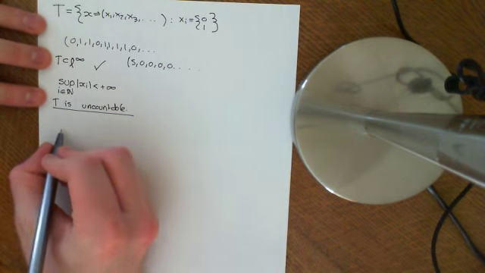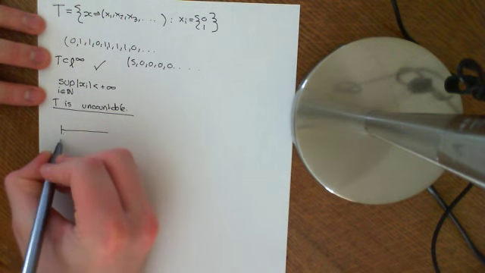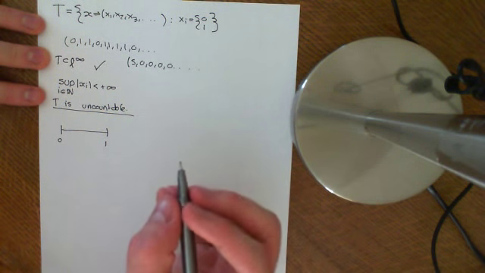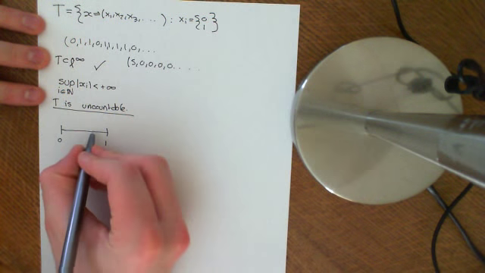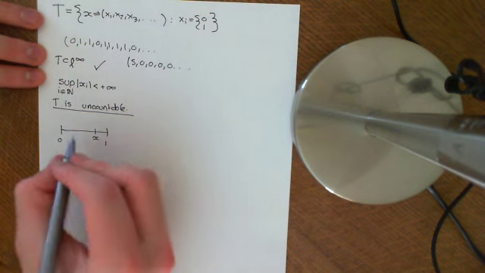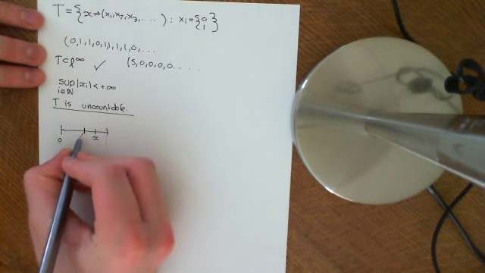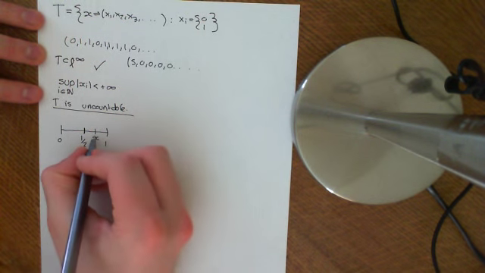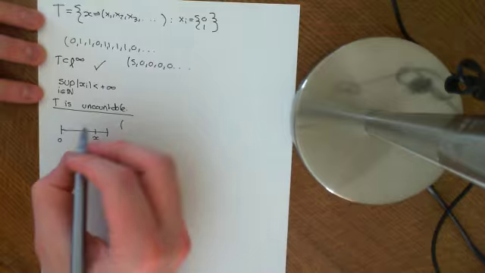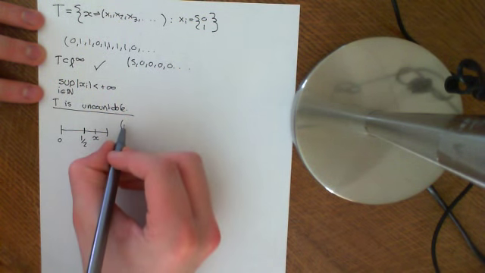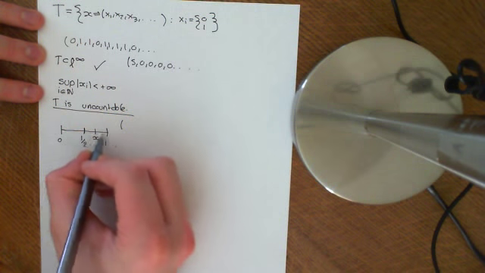So for instance, if you take the interval between 0 and 1, the way we're going to specify each real number is this: if you take a real number x, let's say this is our real number x, the first thing you do is you split the interval in half. Then we're going to describe x by a sequence, and the way you do it is if it's in this bottom half here, the first element of the sequence would be 0, and if it's in the top half, i.e.